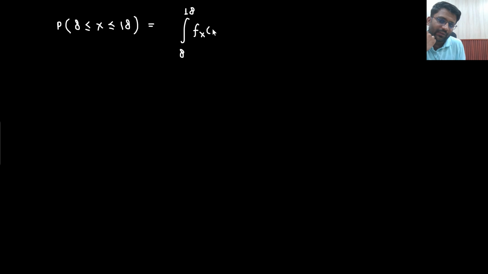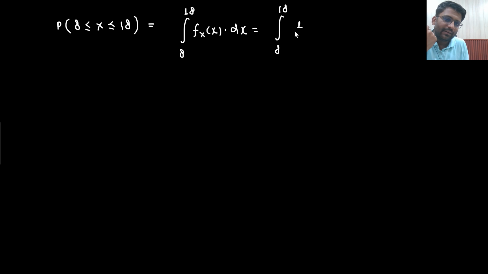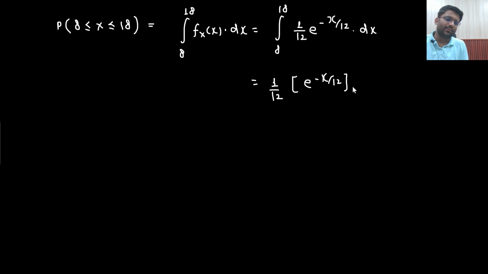What is f of x? 1 by 12 e to the power minus x by 12 dx. So 1 by 12 outside, and e to the power minus x by 12.